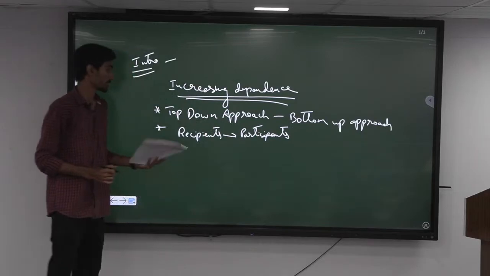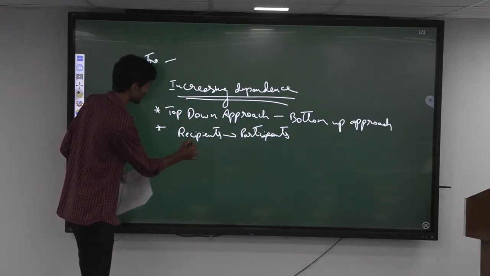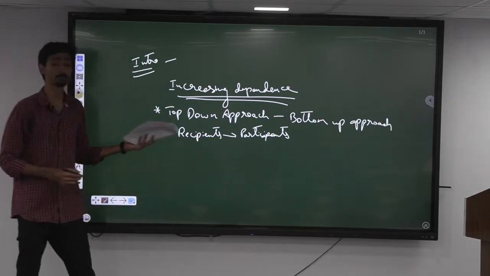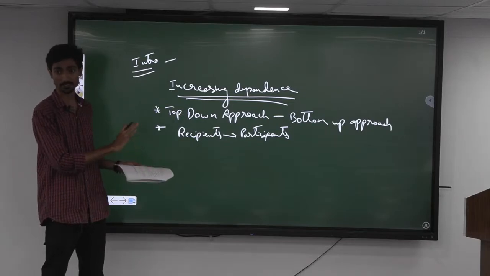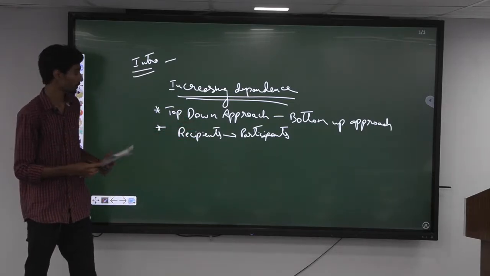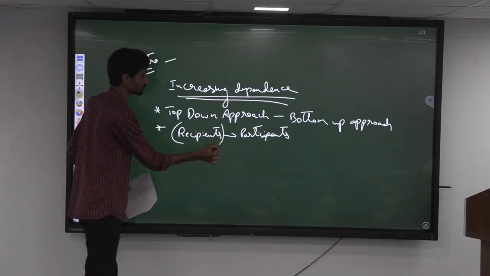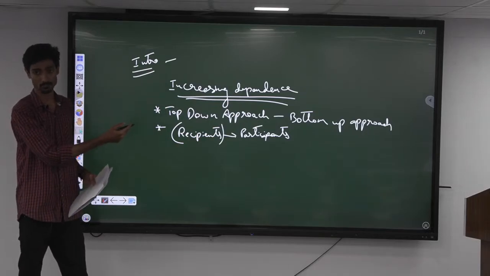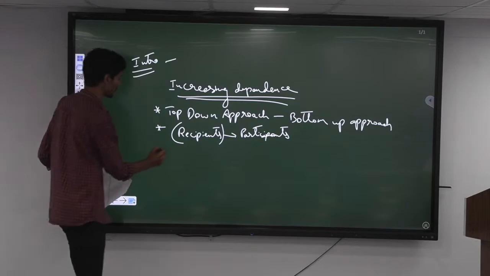One more thing that can happen is, when there is too much reliance on them, the beneficiaries will now be seen as recipients only, not as participants. Only when they are seen as participants in a particular developmental process will they be equally involved in the process. But now more reliance on the donor agencies will make them just recipients, just the beneficiaries of that. Automatically their participation will come down. Right? So that is one thing.